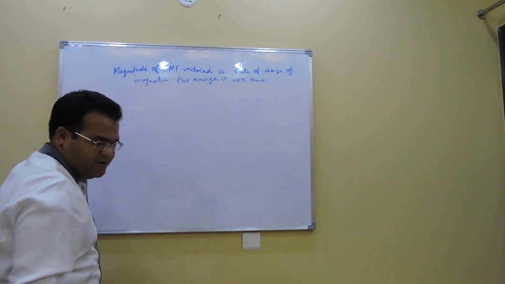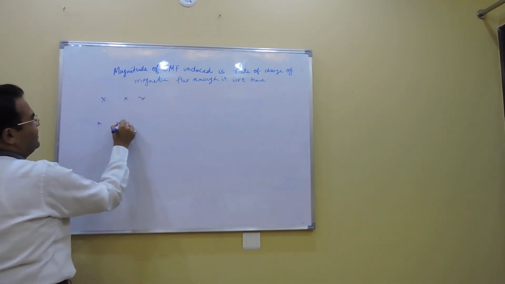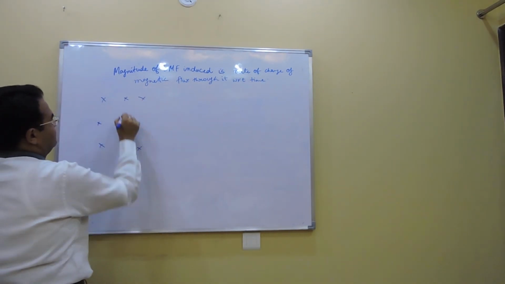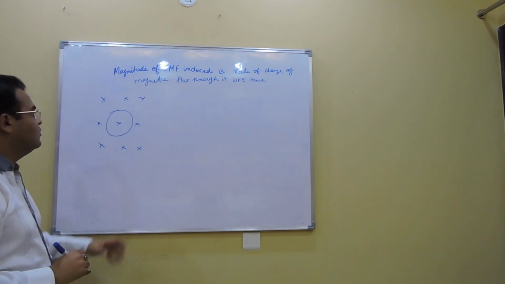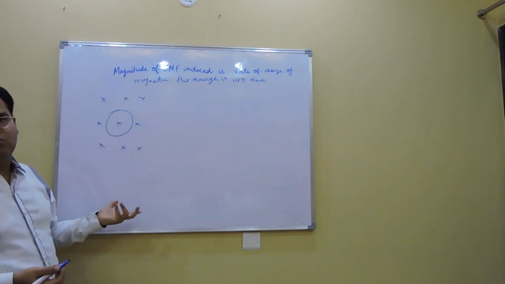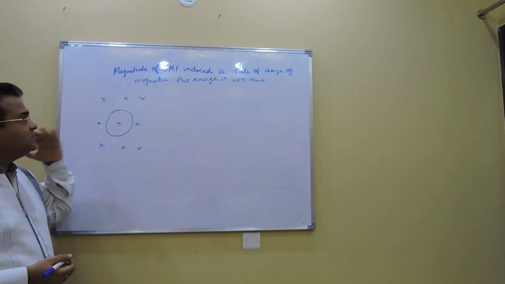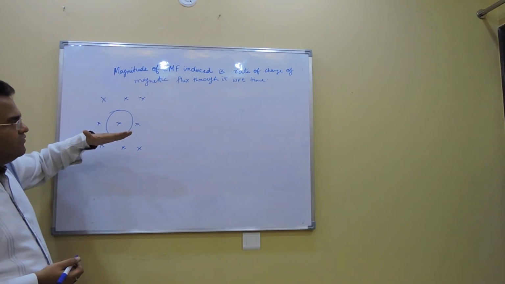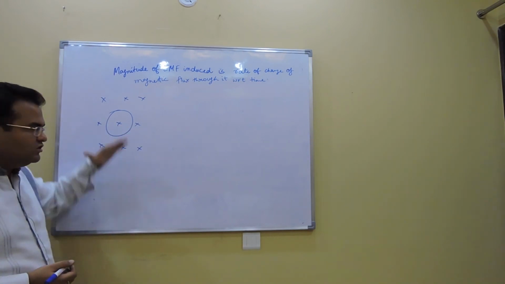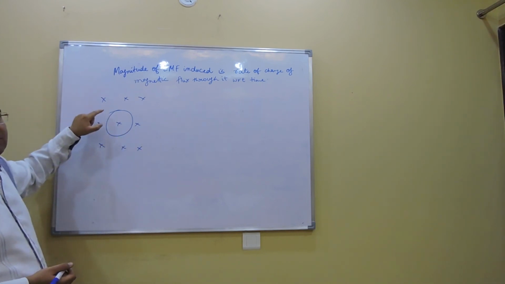The second experiment which we saw: a constant magnetic field and a conducting loop. Now when the field is constant, is there any change in flux? No. So there is no current. As soon as you switch off the field, there is a change in flux. Initially the magnetic field is B0, suddenly it dropped to 0. So there is a change. Flux is changing, current induced.